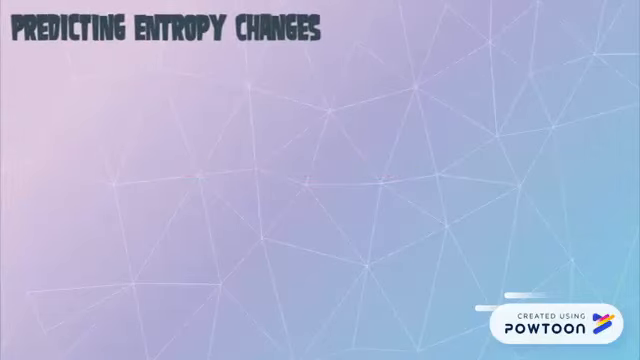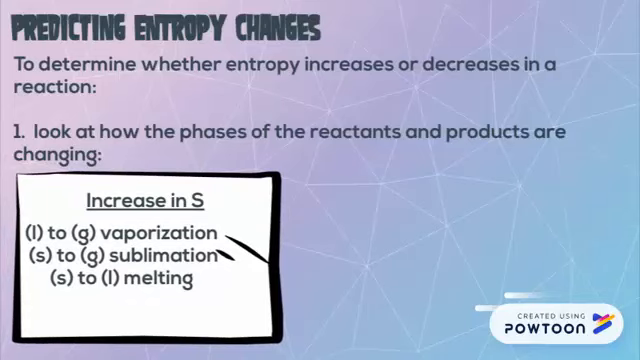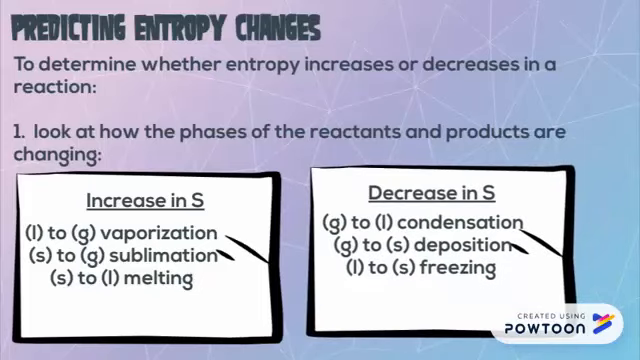When predicting entropy changes, there are 3 rules we want to look at. First, we want to look at how the phases of the reactants and products are changing. Our entropy should increase if we're going to a higher phase, for example, liquid to a gas. Our entropy should decrease if we're going to a lower phase, for example, a gas to a solid.